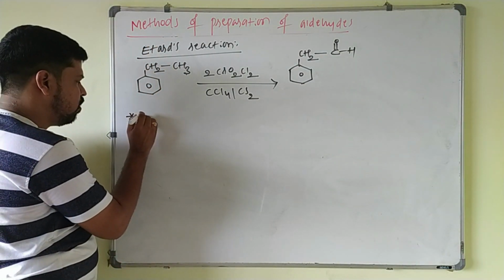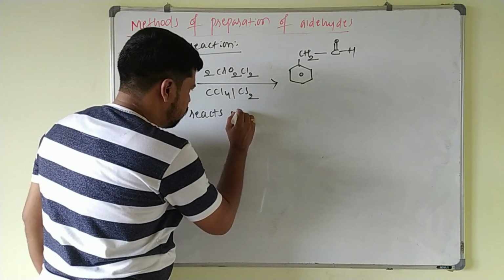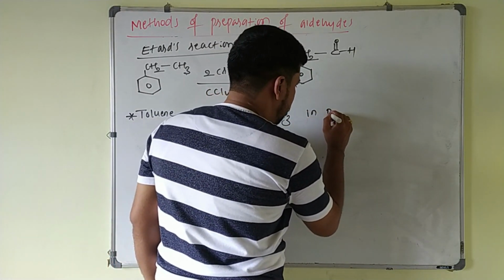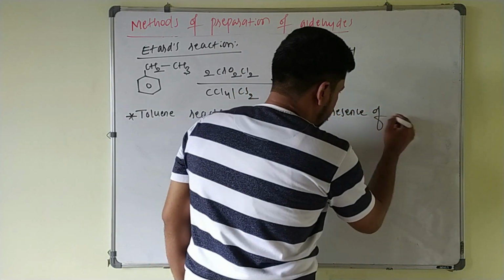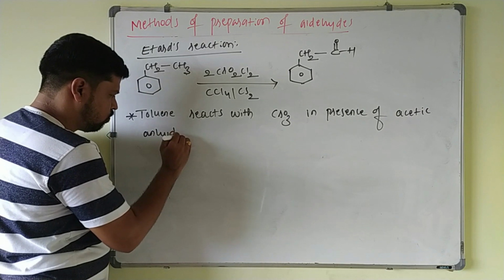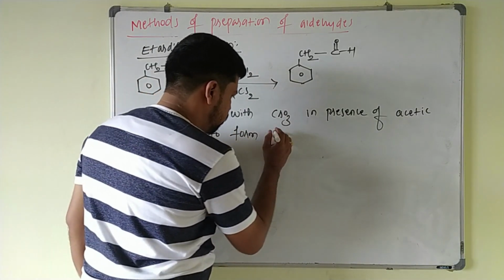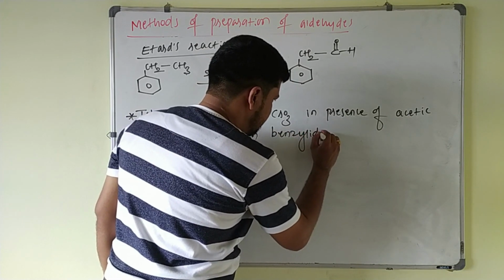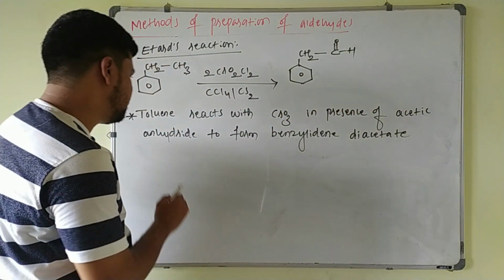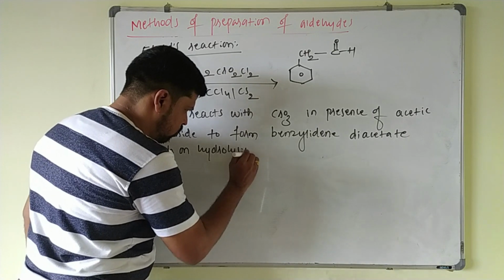So the next method is: toluene reacts with CrO3 in presence of acetic anhydride to form benzalidine diacetate, which on hydrolysis gives benzaldehyde.